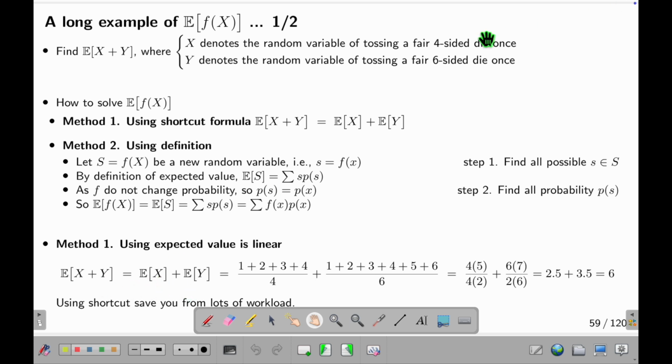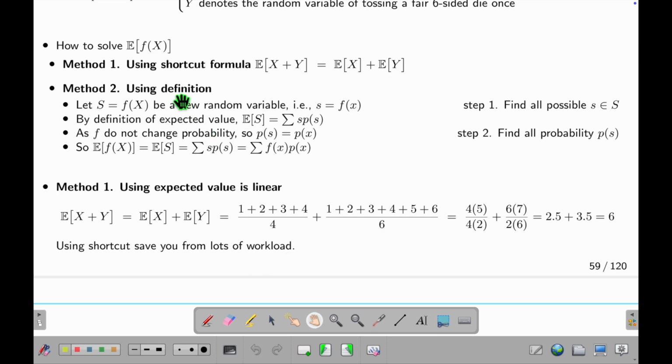What's EX? X is a 4-sided die. What is the average value of a 4-sided die? 1, 2, 3, 4 divided by 4. What's the average value of a 6-sided die? 1, 2, 3, 4, 5, 6 divided by 6. Done. No workload. Now let's go about the definition, the stupid way.